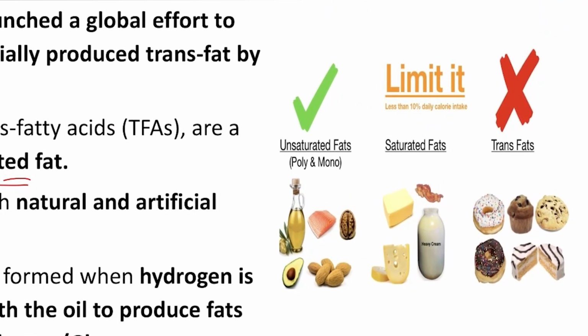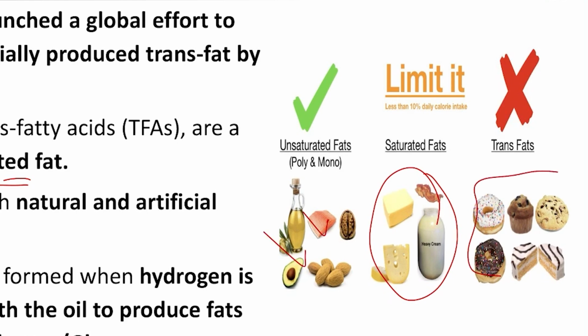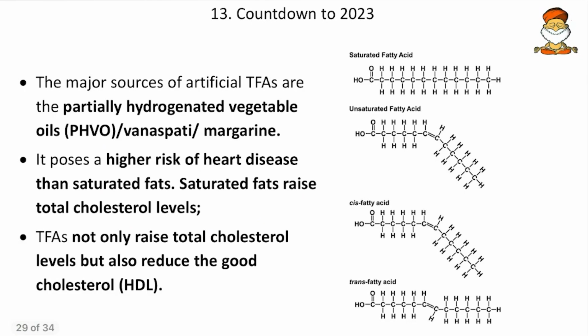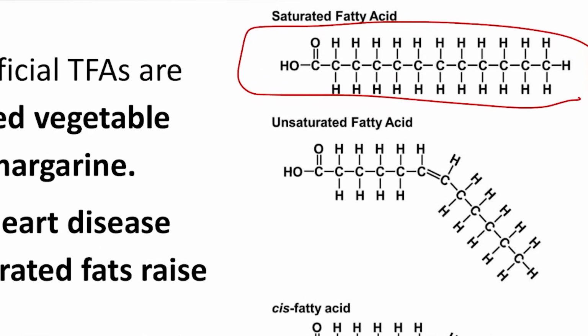So here we have saturated and unsaturated fats. The saturated fats are butter, ghee, cheese, etc. And the unsaturated fats are the dry fruits, walnuts and others. And the trans fats are your cakes, breads and pancakes, all these junk foods. And what is actually a saturated fat? It means that in the chain there is no double bond at all. All are single bonds, so all carbon atoms are saturated with the 4 bonds. But unsaturated fatty acids have double bonds like this.